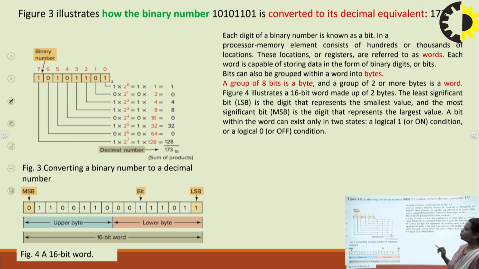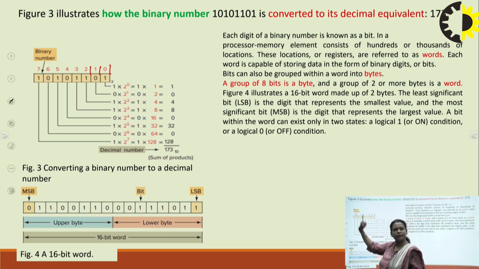Then suppose you are given any binary number and you have to convert this binary number to a decimal number. What is the process you follow? Suppose the binary number given is 10101101, right? Now you have to convert this binary into a decimal number. So what you will do is assign the positional value to all these bits. So we start writing 0, 1, 2, 3, 4, 5, 6, 7, right?